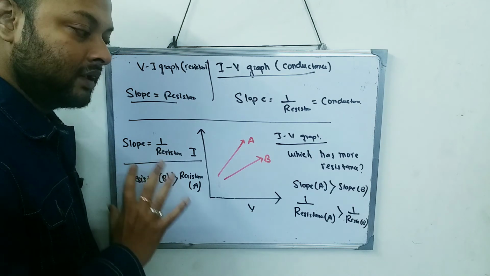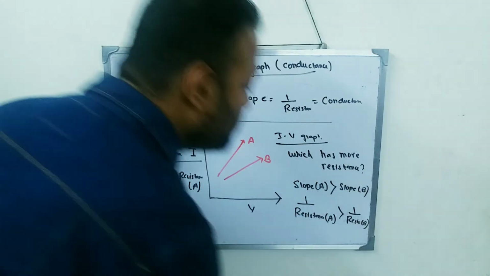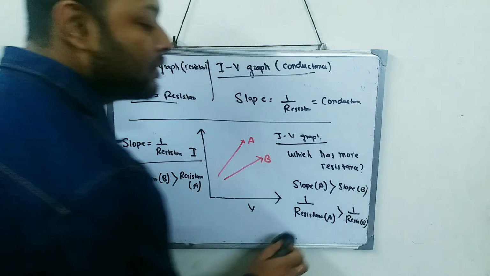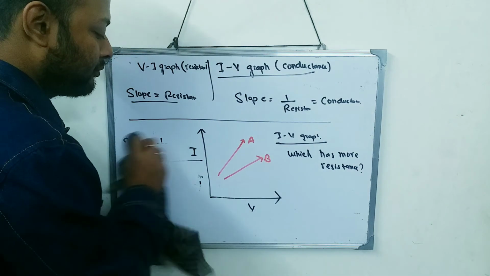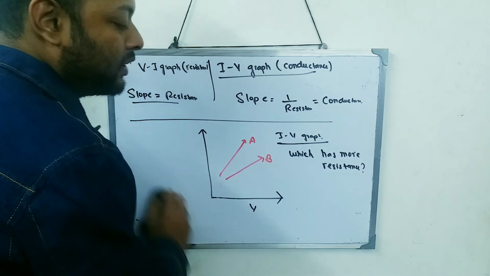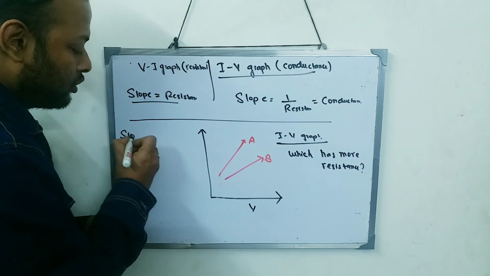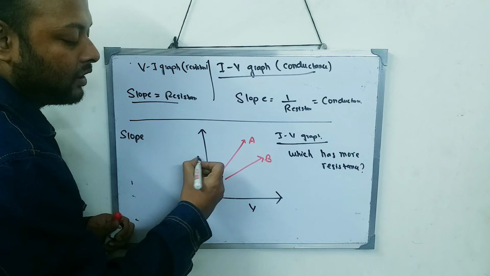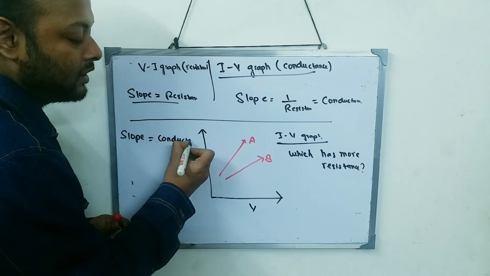You can do it in this way also. So B has more resistance, or if I do it in a simple way, then you will understand. In a simple way, what does the slope of an IV curve represent? Slope represents not resistance but conductance.